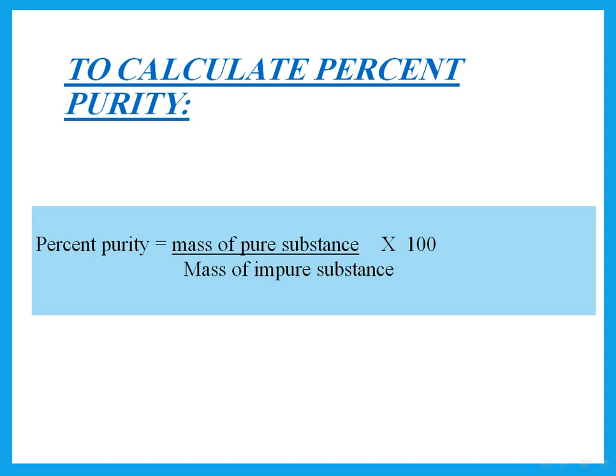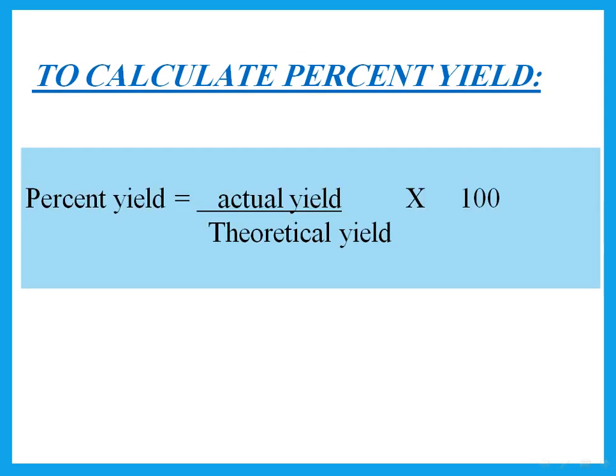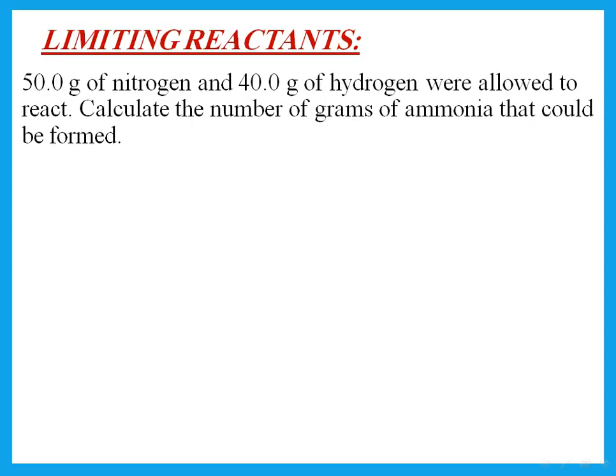How do we calculate percent purity? If he says I have a certain mass of an impure substance, I use the information he gives me to determine what is the actual mass that reacted, and I divide that by the mass of the impure times 100. That gives me the percent purity. If he wants percent yield, that means that he said he got a certain actual yield. I need to calculate the theoretical yield. How much should he have gotten? And I divide what he got by what he should get times 100. That gives you the percent yield.